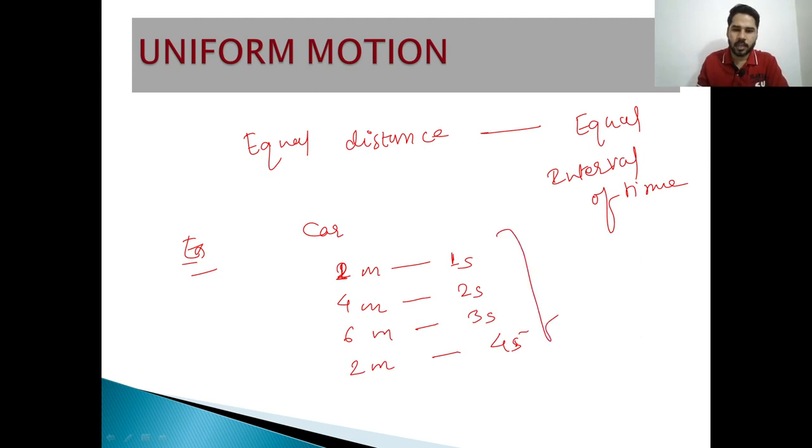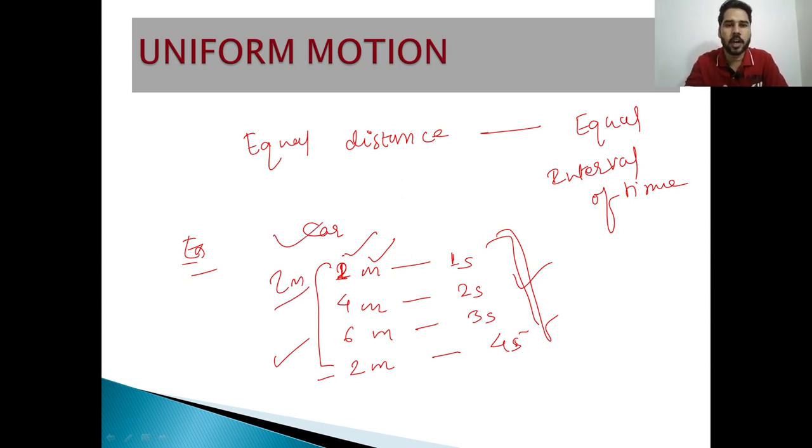So you can see that the interval of time is equal, that is 1 second, and the distance is 2 meter. So we can say that the motion of the car is uniform.